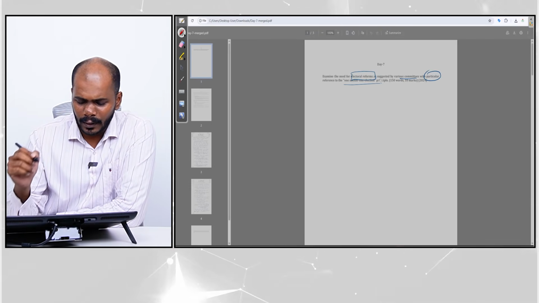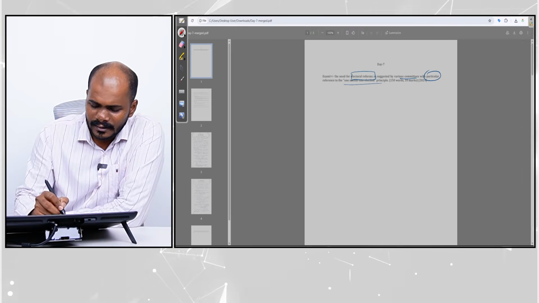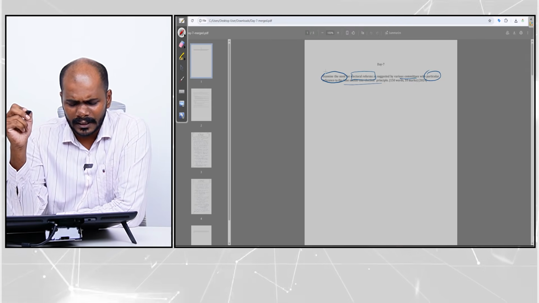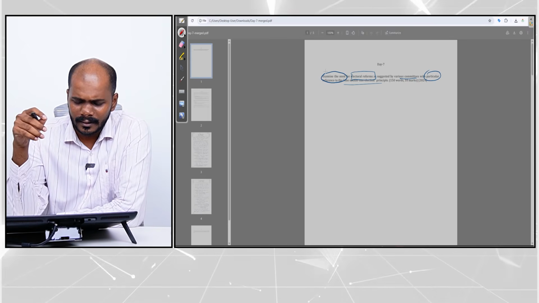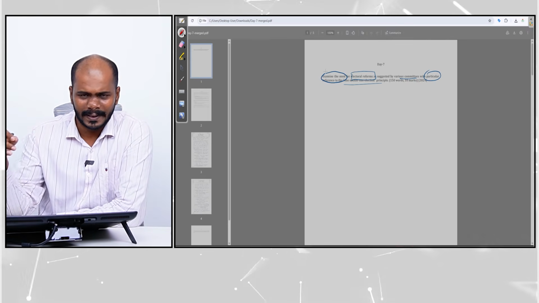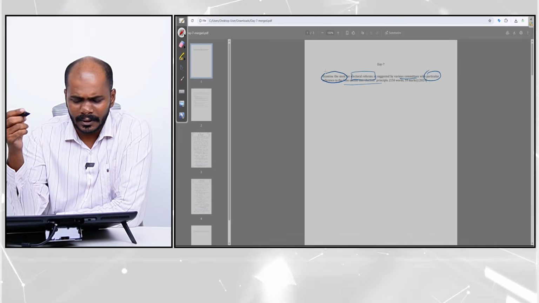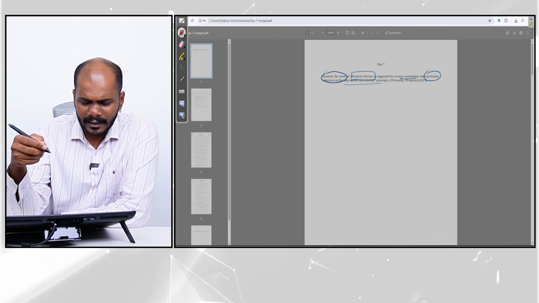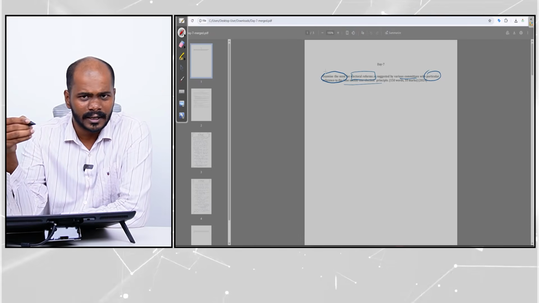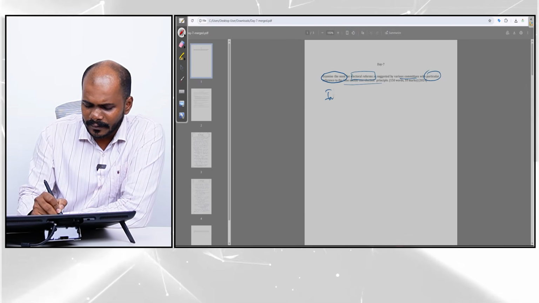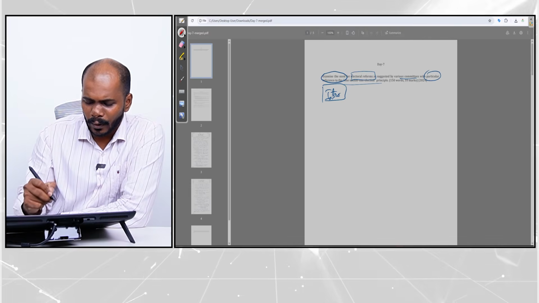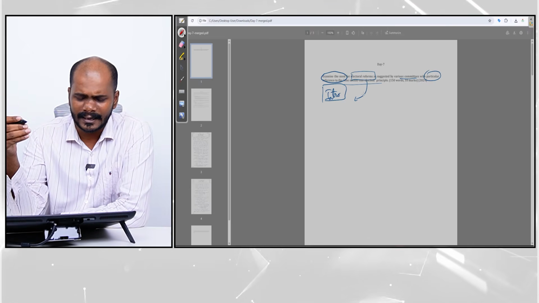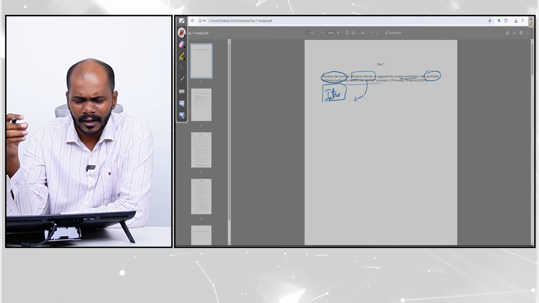Before approaching this answer, one thing we should keep in mind is that this question asks us to examine the need. Many students have made some mistakes related to this, and I will explain. So how to write an introduction for this question? The overall question is electoral reforms, the need for electoral reforms. So in the introduction, you should touch upon the need for electoral reforms. Why is it necessary? That should be the introduction.